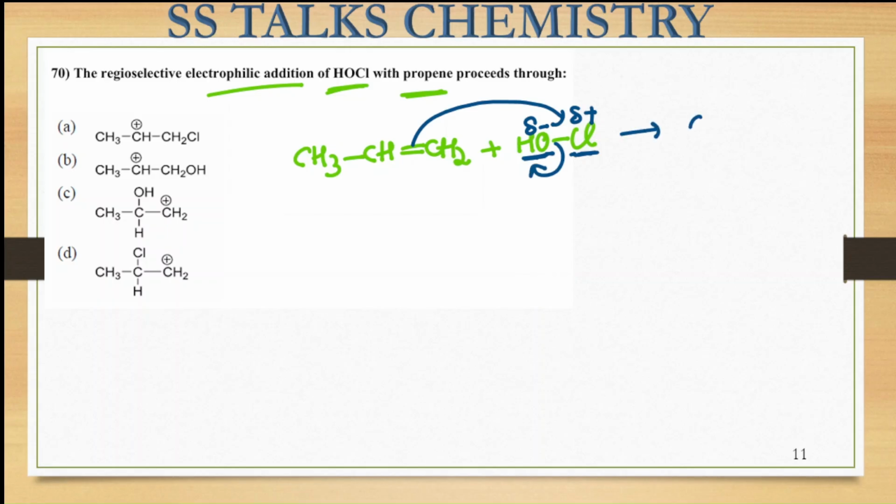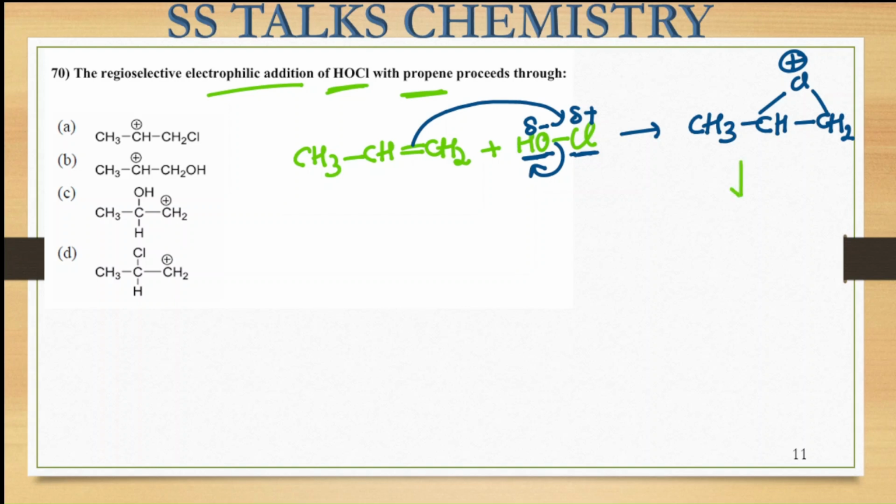So this is going to result in the formation of a three-membered ring, like the bromonium ion, where the chloronium ion is being formed over here, CH2. Here you will have this Cl, and it is going to carry the positive charge over here. Right. So this is going to be the substrate you will be getting.